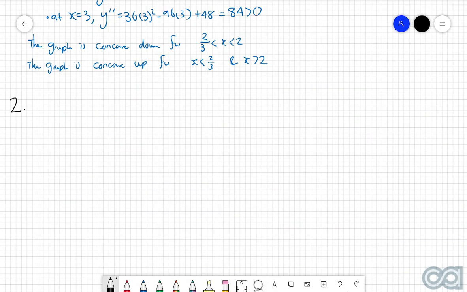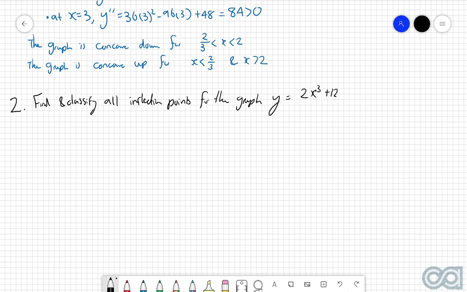The second example we're going to look at is to find and classify all inflection points for the graph y equals 2x cubed plus 12x squared plus 24x take 7.